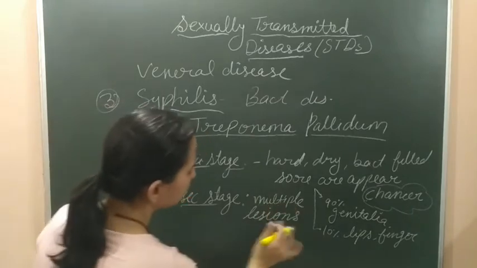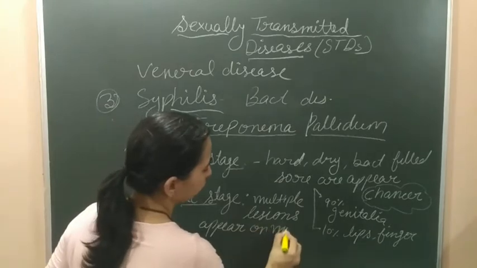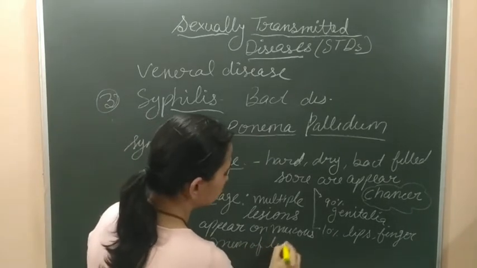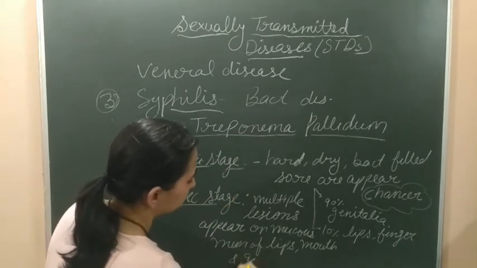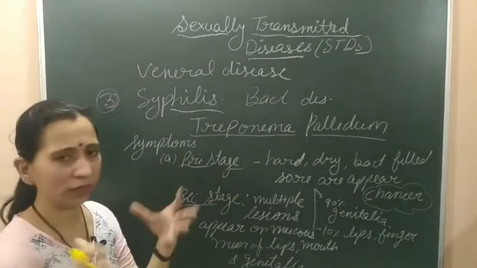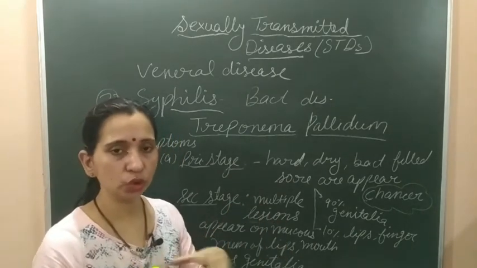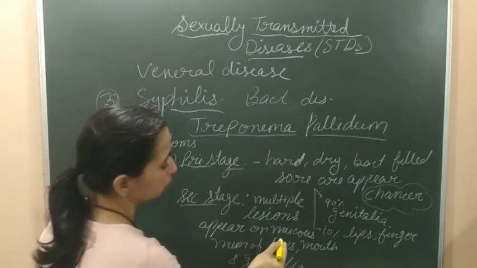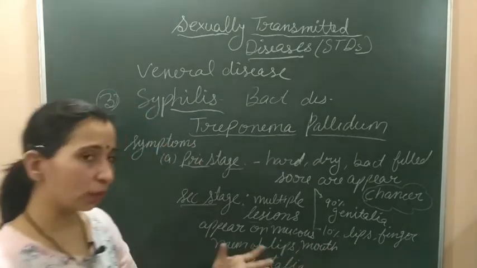So the sores which appeared in the primary stage now become even harder. Inflammation happens more, the skin around the area becomes even drier, and these symptoms start showing on the lips and mouth besides the genitalia. This is about the secondary stage.